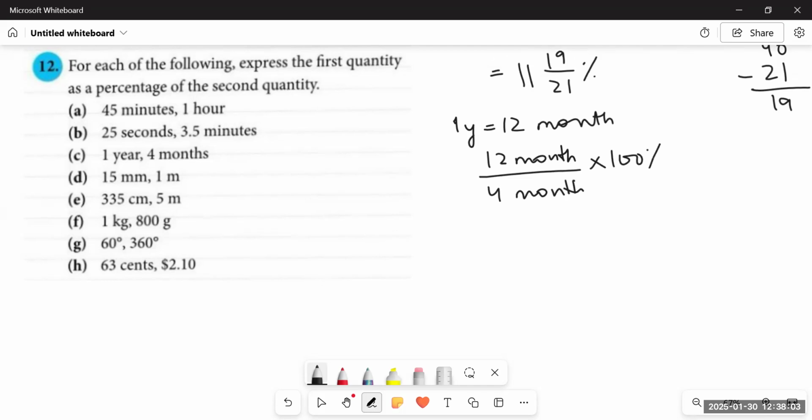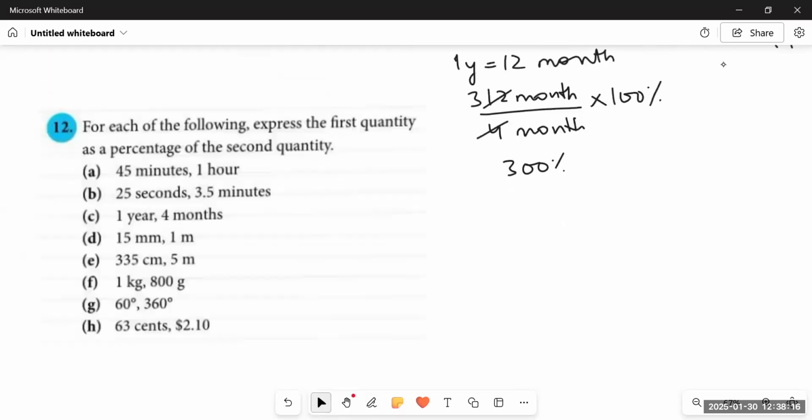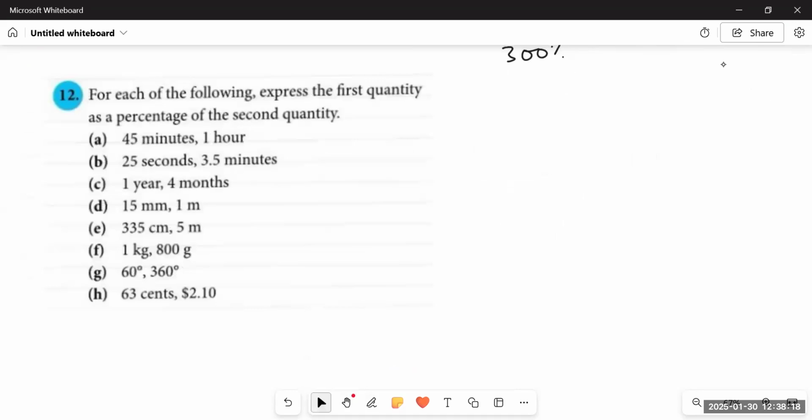The more questions you practice, the better grip you'll have over it. So 4 ones are 4, 4 threes are 12, so 300. The answer would be 300%. It means we can get a percentage more than 100 as well. Okay. Then 15 millimeters to 1 meter.